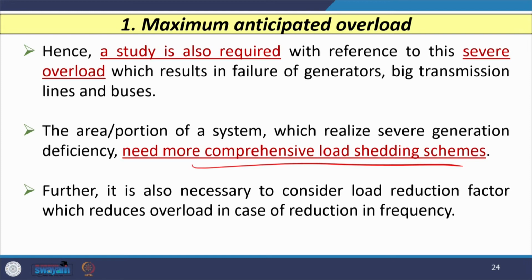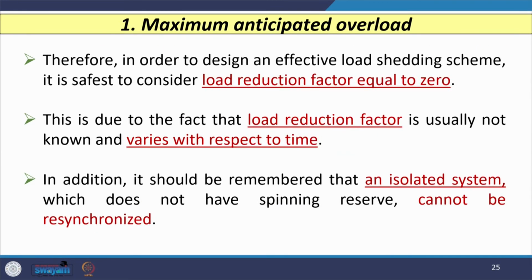At the same time, it is also necessary to consider the load reduction factor, which reduces the overload in case of reduction in frequency. So, in order to design an effective load shedding scheme, most of the utilities will consider a load reduction factor equal to 0 on the safer side. This is due to the fact that the load reduction factor is usually not known and it varies with reference to time.